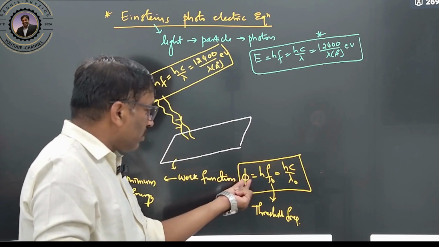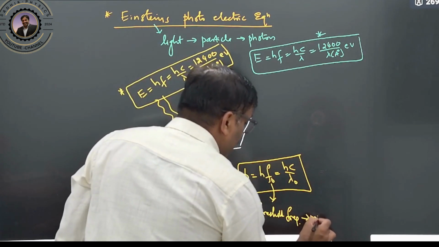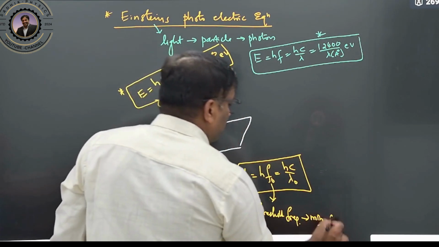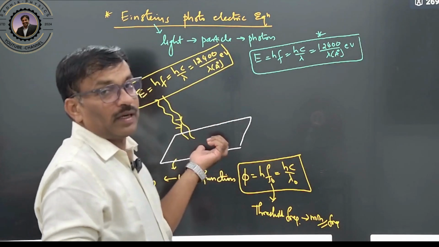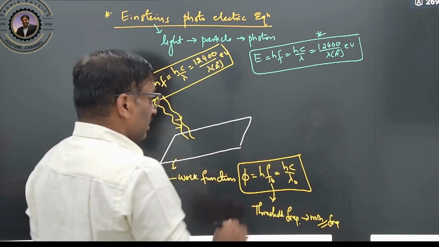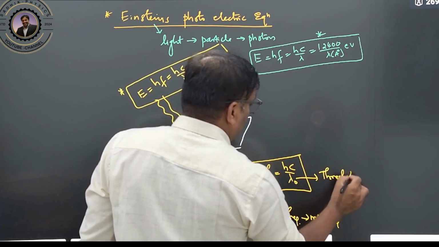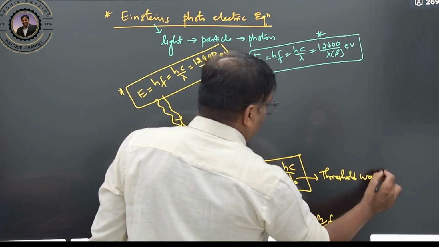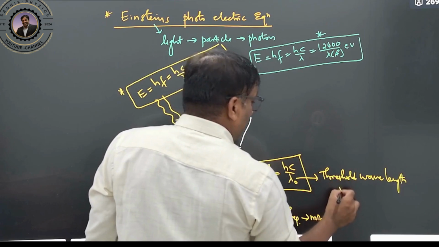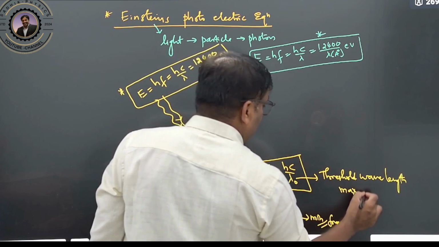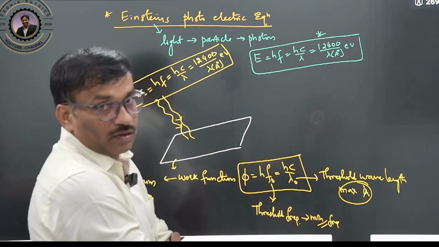The energy should be minimum, which means the frequency also should be minimum. That means the minimum frequency we have to make incident so that it is going to emit the electrons. And this is inversely proportional; this is called the threshold wavelength. Therefore this is nothing but the maximum wavelength which is required to emit the electrons.